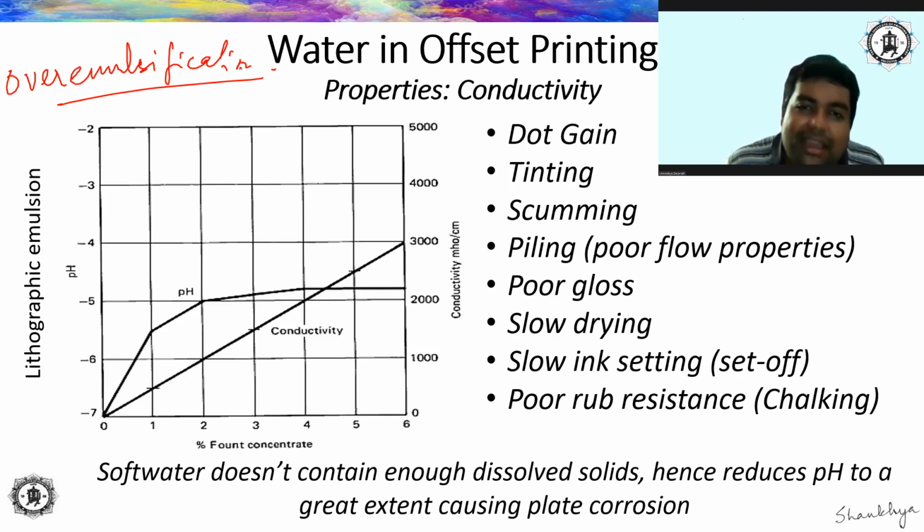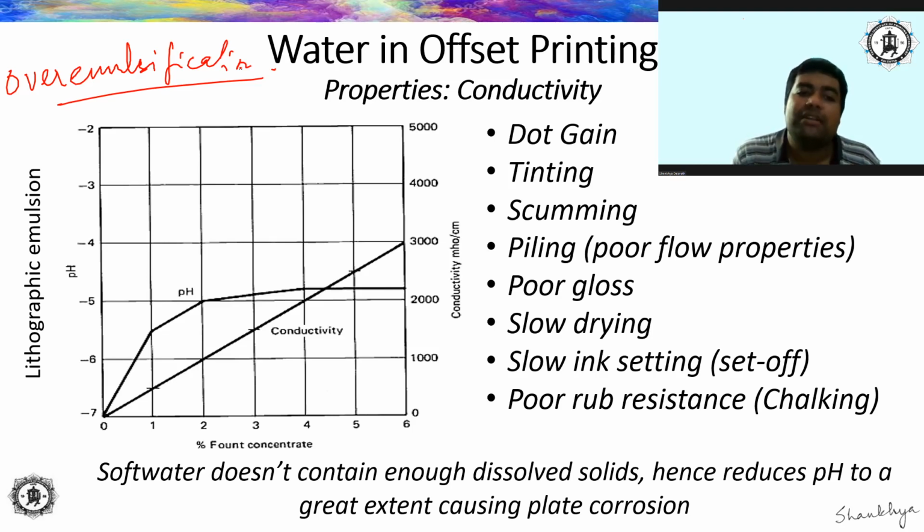What type of total dissolved solid is there? Salts of calcium, magnesium. So as I already told you, they are going to cause temporary hardness. They are going to lead to strong base and weak acid. So if the water contains strong base, the pH is going to rise. And naturally, if it contains temporary hardness, the conductivity is also going to rise because it is already containing a higher amount of TDS, right? So because of all these factors, they are basically related. If one happens, the other will happen. Because of these factors, over emulsification happens.